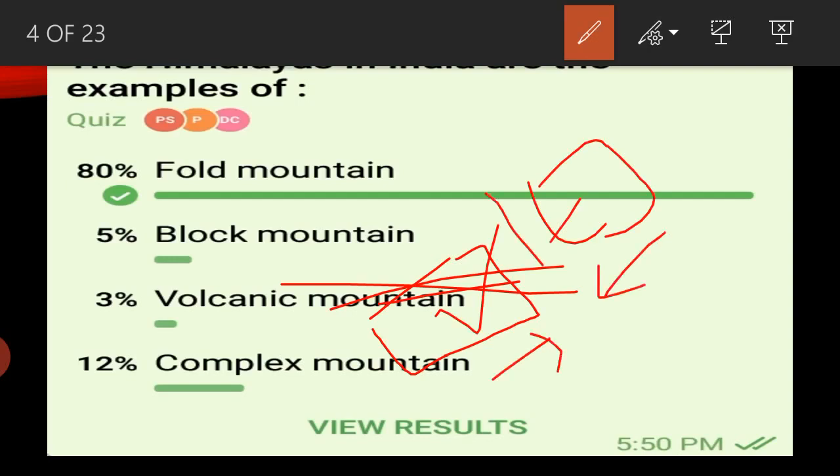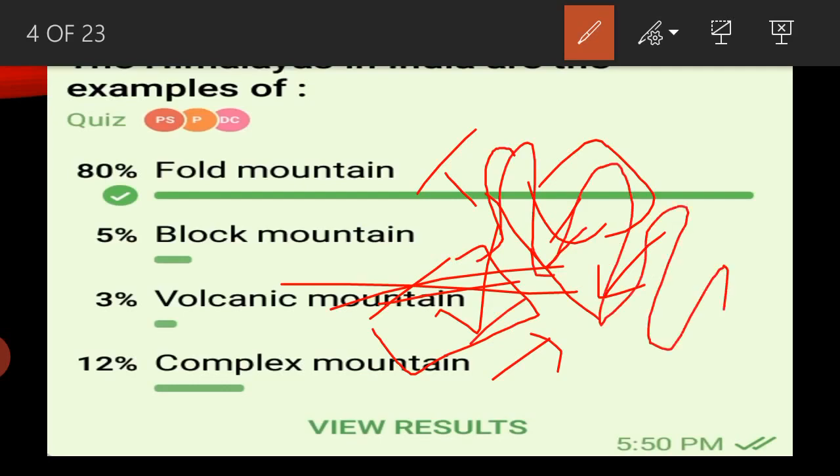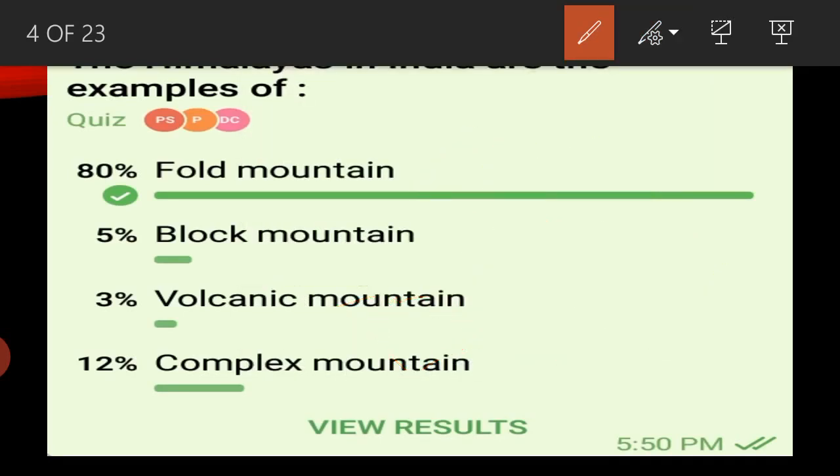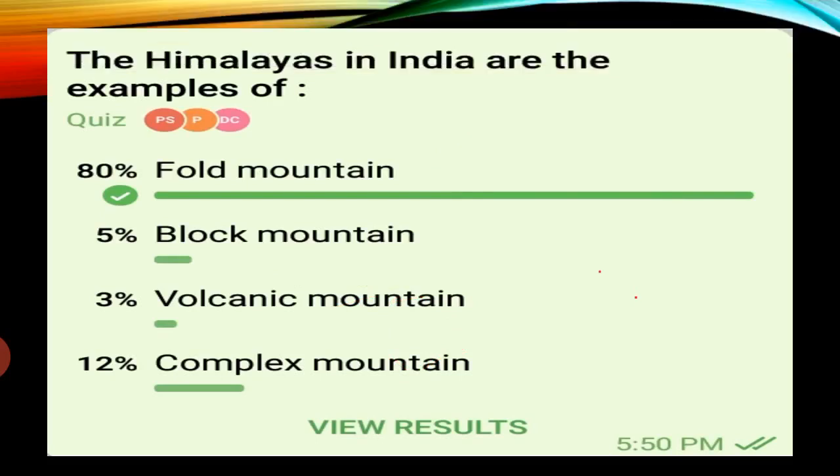There is a Tethys Sea, and because of the compressional force, the Tethys Sea rises like the Himalayas. So this concept is clear. Here the question is: the Himalayas in India are examples of?